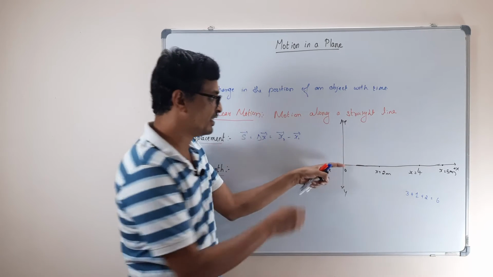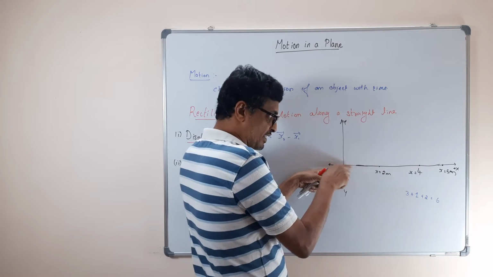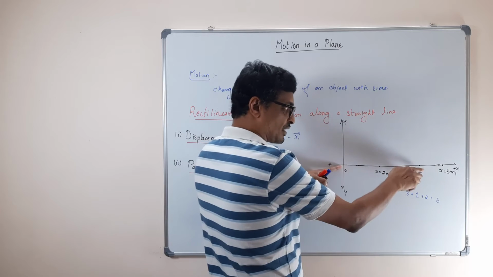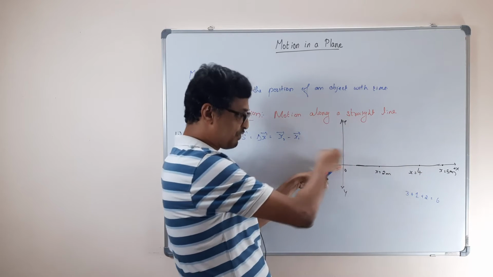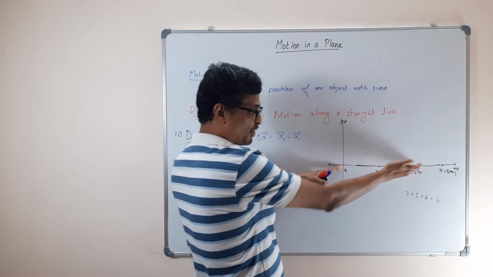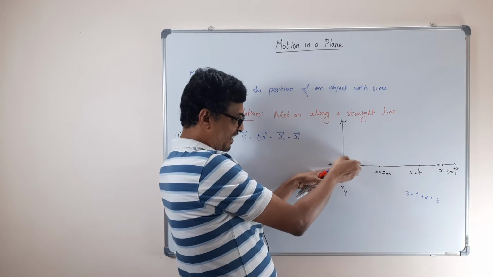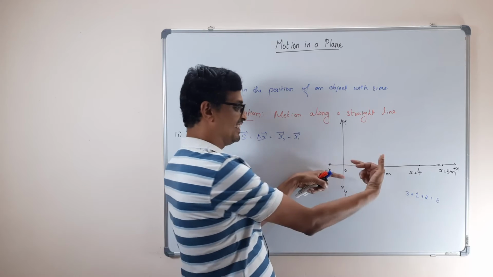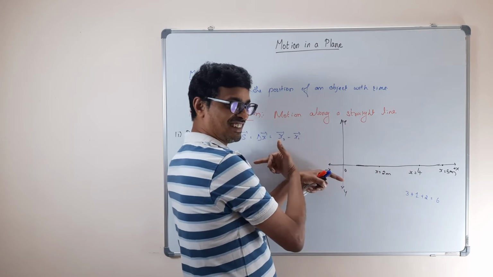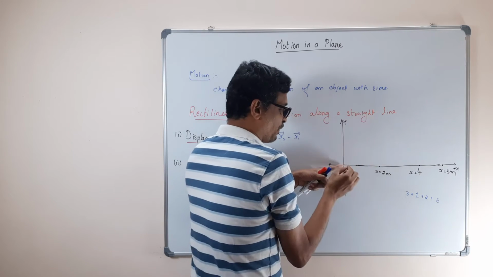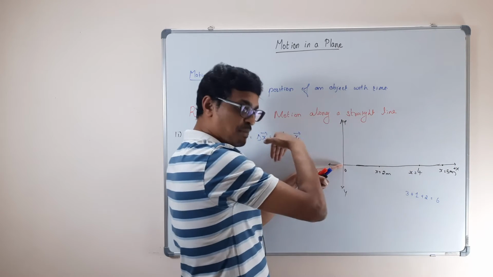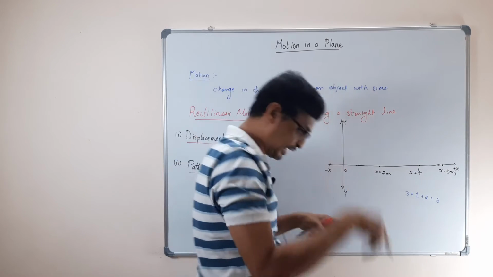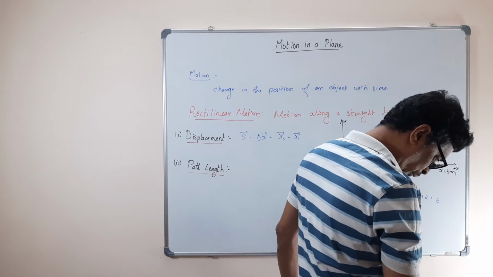I have the origin. This is x. Here also the direction is same. This is the same direction. This is also the same direction. The moment the ball bounced back, the ball was thrown back here. When it crosses here, then the direction reverses. You got it? Till then, from the 0, all directions are same. When the ball comes back, then the direction changes. Okay, so they explained that also.